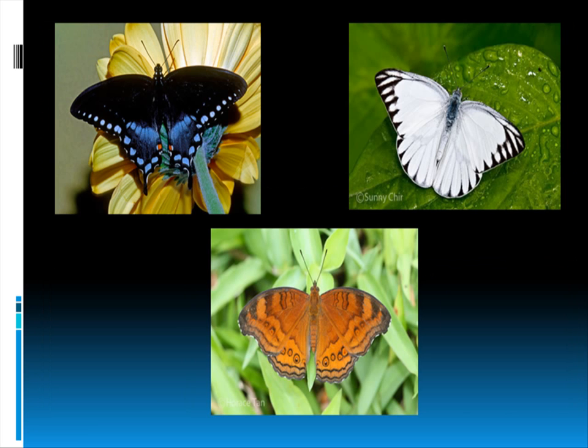And the black, white and brown butterflies. The black butterfly is an eastern black swallowtail. You can again see the swallowtail's tail. And the white one is the albatross butterfly. It is open, and you can see it's also from the family Pieridae, that's why when it closes its wings you can see the underside is white. And this brown butterfly is the chocolate pansy.